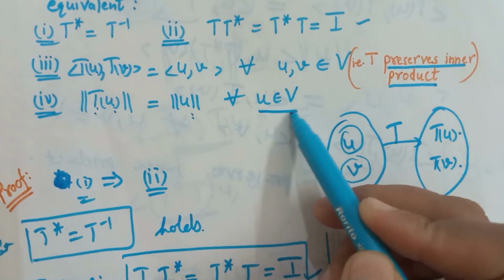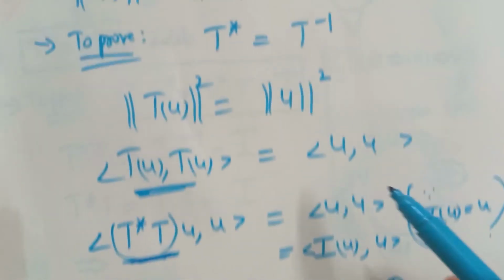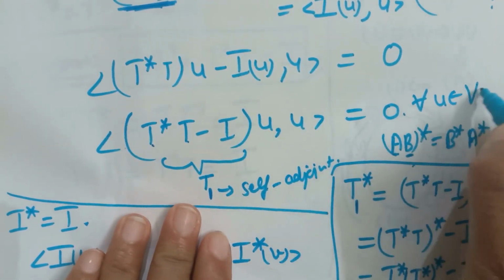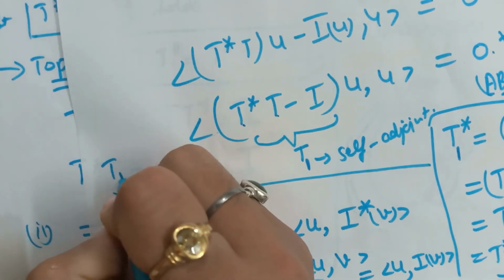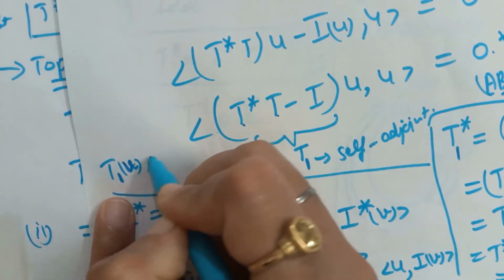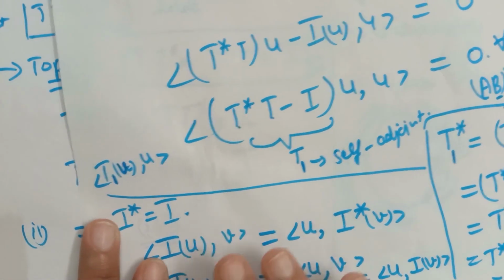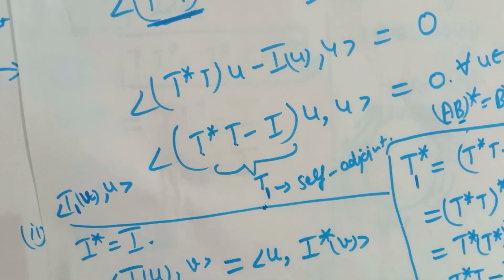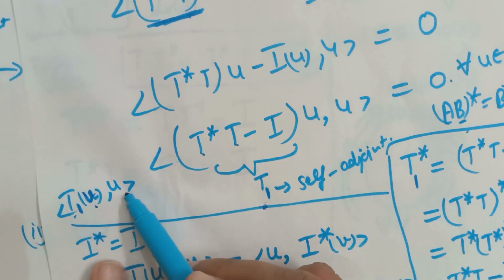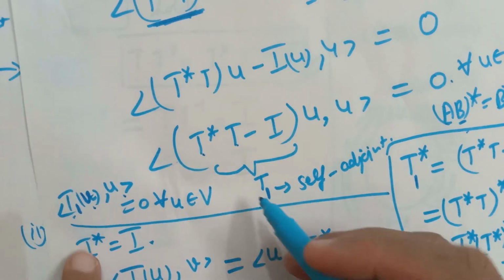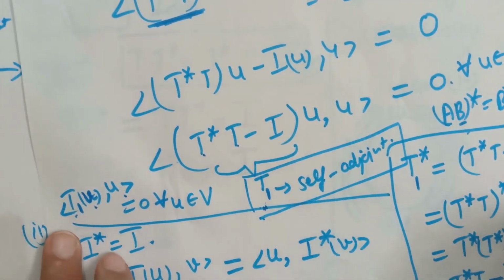This condition holds for all u belonging to V, and we have derived this condition using this very condition, so it also holds for all u belonging to V. That means under T1, the inner product of the image of u with u is equal to 0 for all u belonging to V. And we have proved that T1 is a self-adjoint operator.